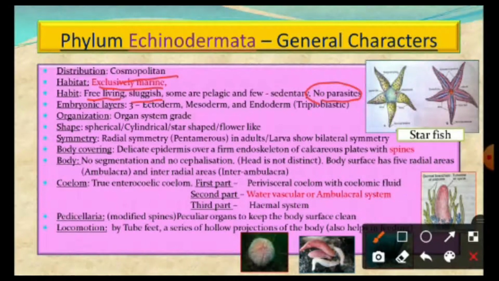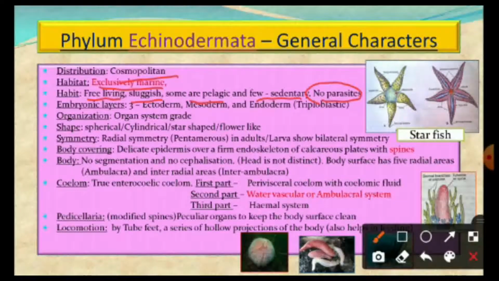They lead a sluggish life, that is, they are slow movers, and some are pelagic. Pelagic means they are found in the open sea, and some of them are sedentary, that means they possess a stalk. This stalk is attached to some substratum, so that's why they are immovable. Some forms are immovable, but most of them are free living and slow moving.